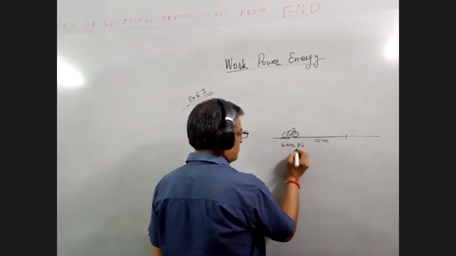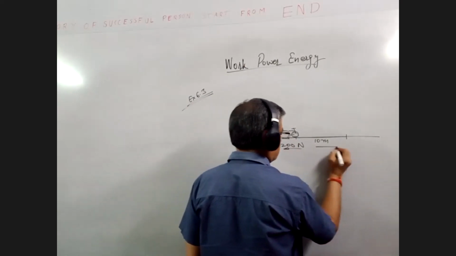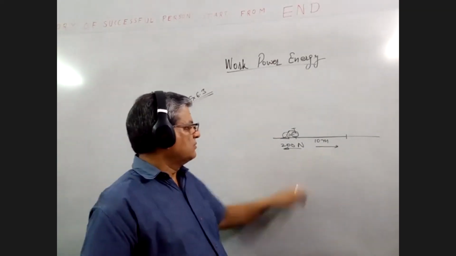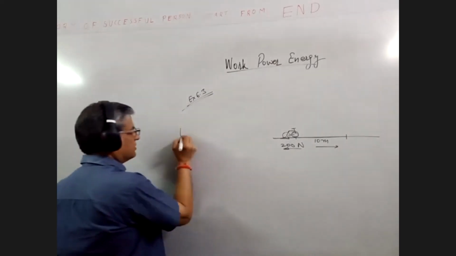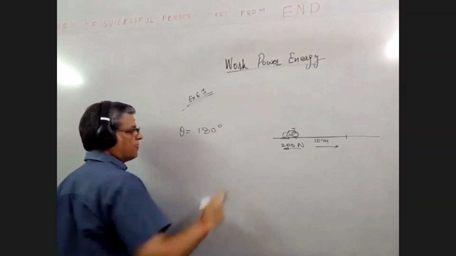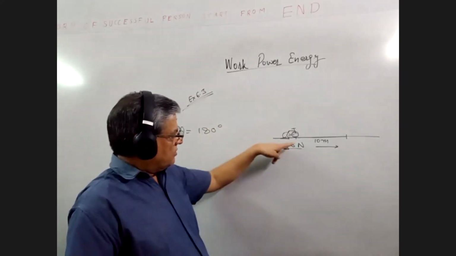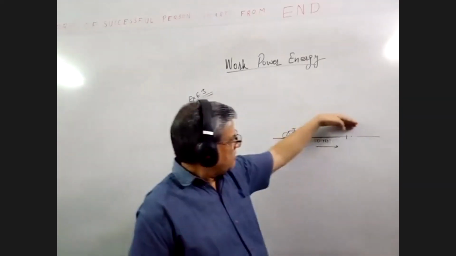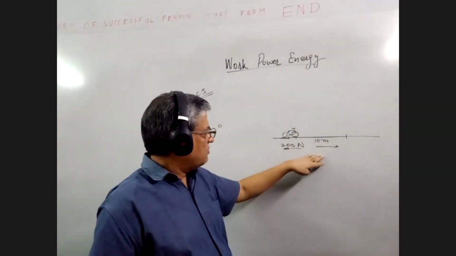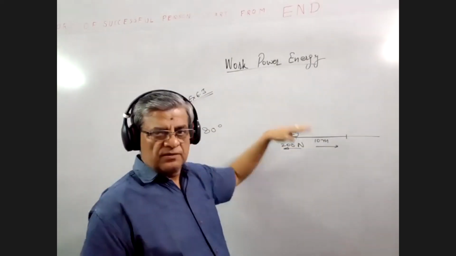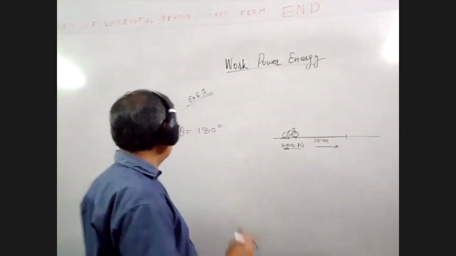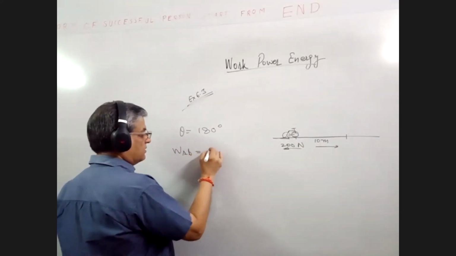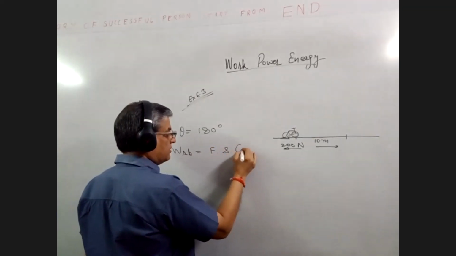So the direction of force is this and the direction of displacement is this. So the angle between the two vectors is theta equal to 180 degrees. Now the force is acting in this direction on the bicycle and the cycle is displaced by 10 meter. So work done by the road on the bicycle is force into displacement into cos theta.